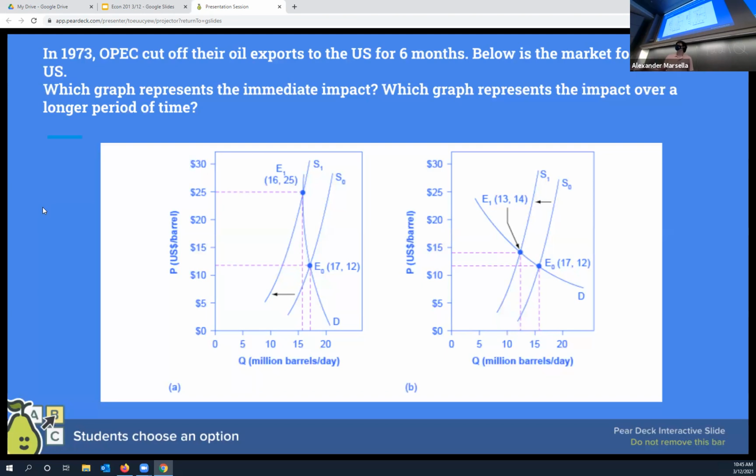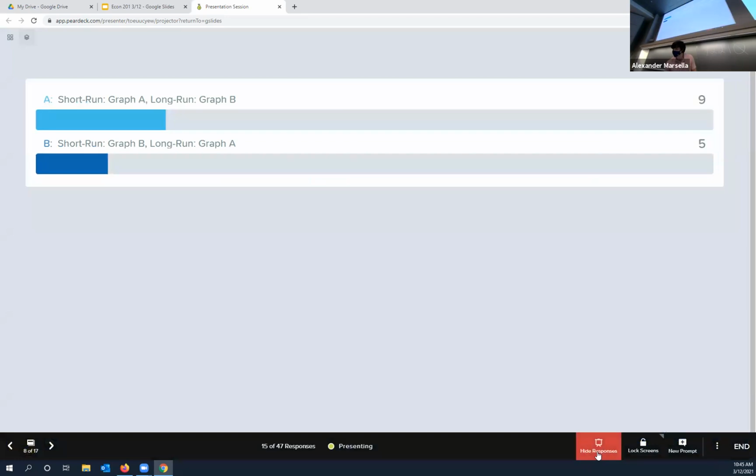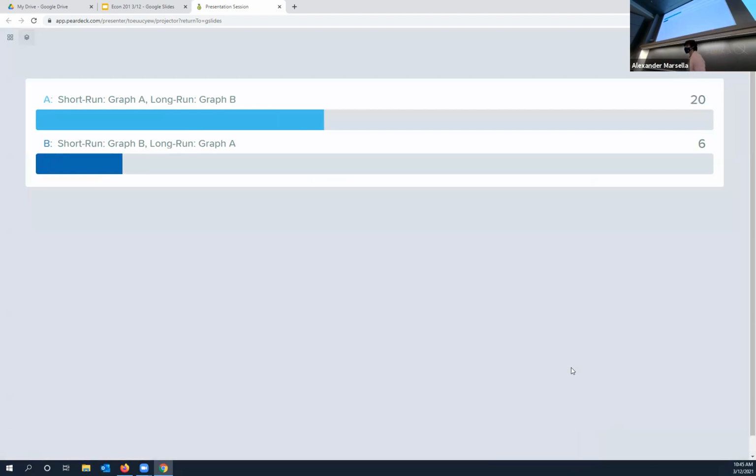Knowing what we know about how demand elasticity changes over time, one of these graphs does a better job of illustrating what would happen in the short run, whereas the other graph illustrates what might happen in the long run. So let's see. Ooh, we're kind of split. Got any more opinions? Now I wonder how much of a behavioral effect there is, because you're seeing that A is the majority. So you're going with A.